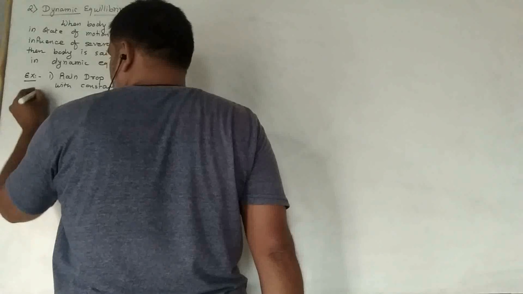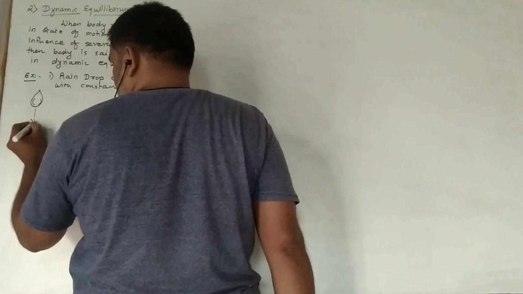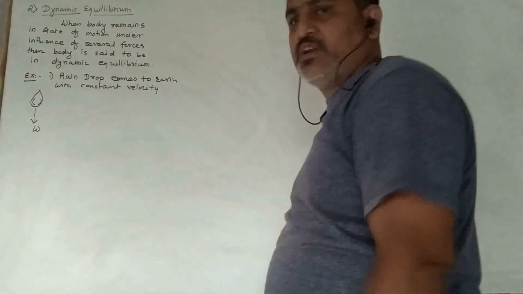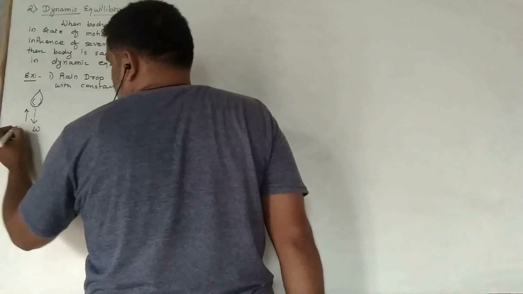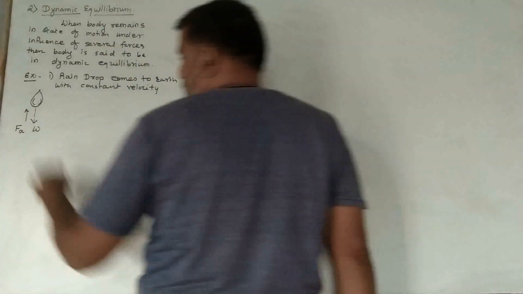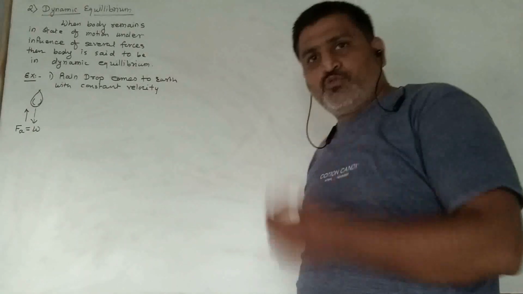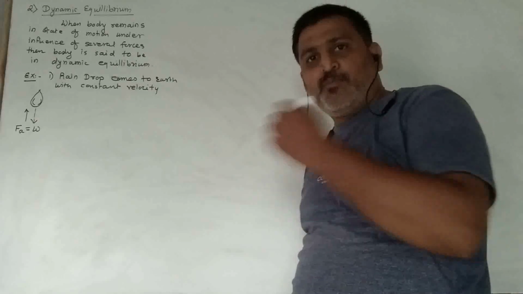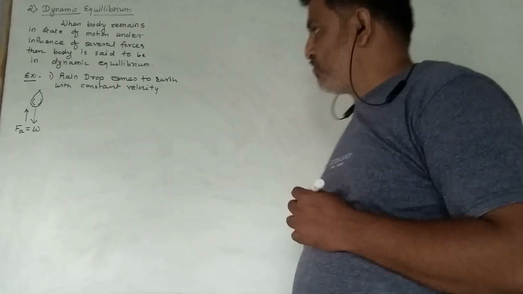The raindrop, which is falling to the earth, having its own weight, exerts a force in downward direction, and the air exerts a friction force in upward direction. Both the forces are equal in magnitude and opposite in direction.